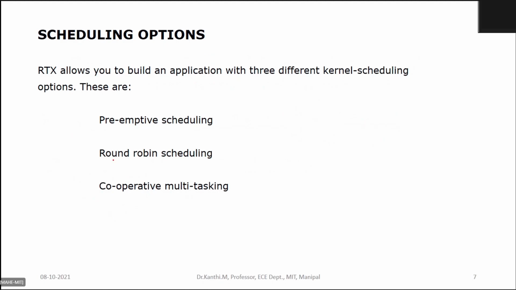Now we shall see the different scheduling options. Why have I discussed event flags in the beginning itself? Because we are using most of these kernel objects, like events, semaphores or mutexes, in our scheduling. Maybe I'll discuss those in detail later.